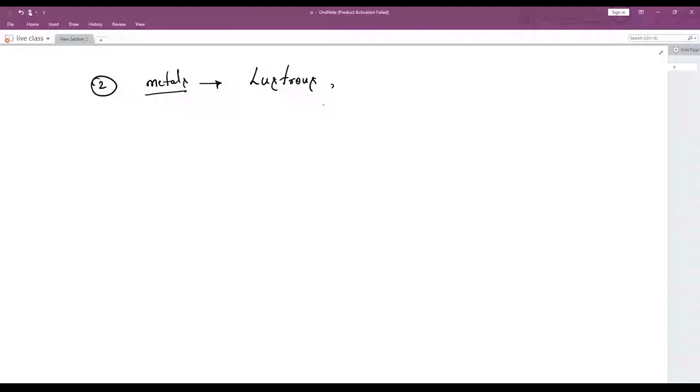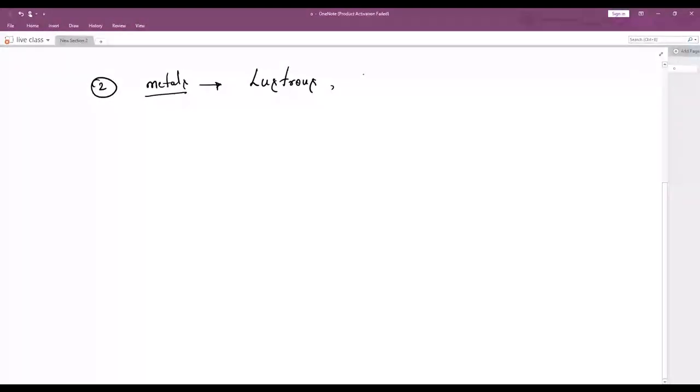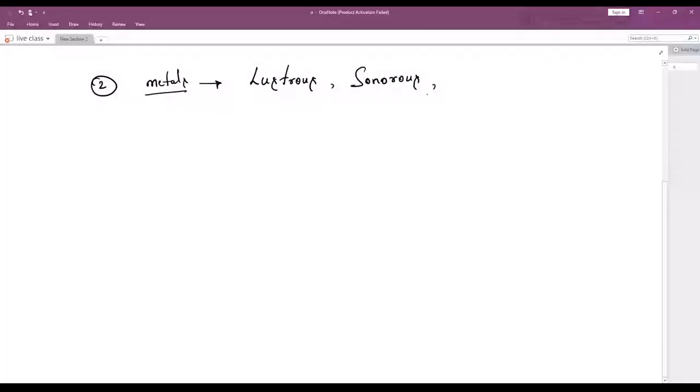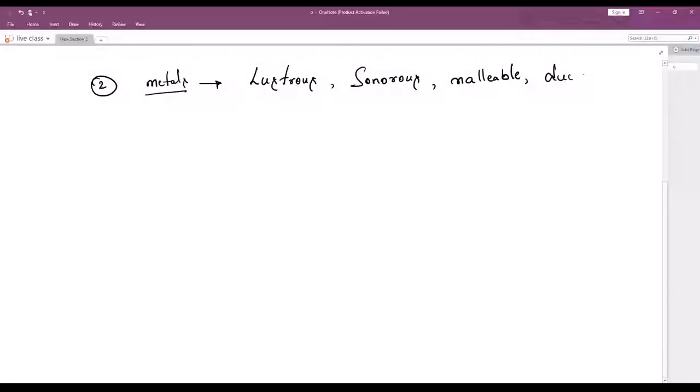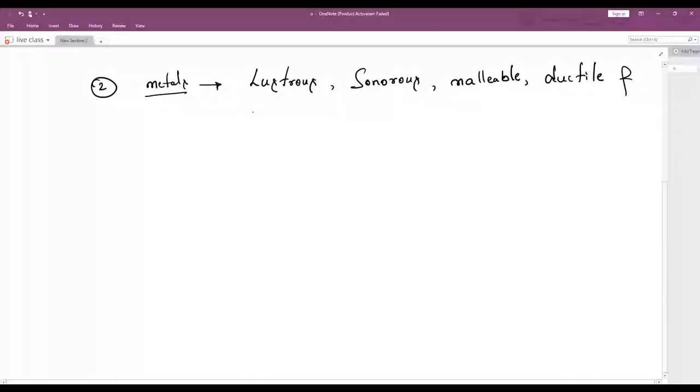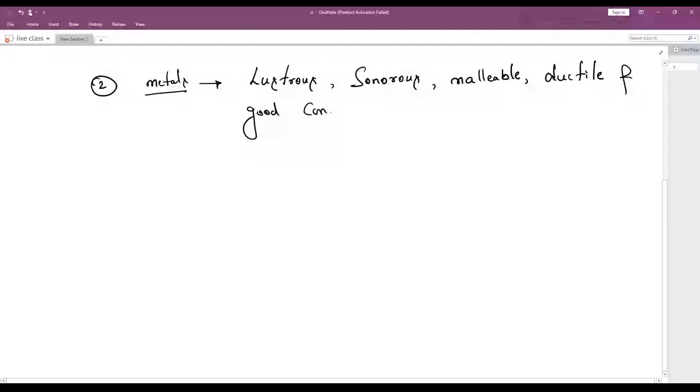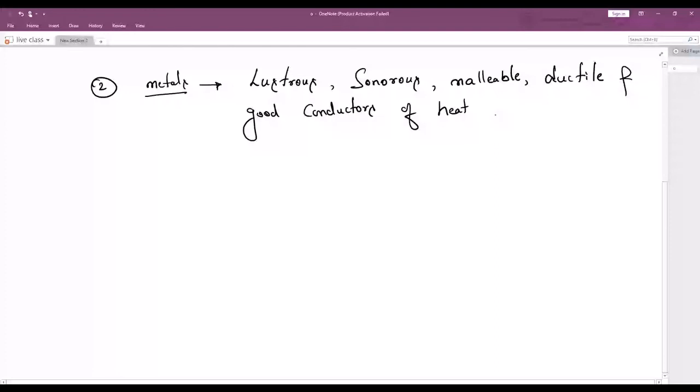So metals are lustrous. They are sonorous. Sonorous means they will make a sound. Next is malleable, ductile. Malleable, ductile means we can convert them into thin sheets as well as thin wires. Malleable, ductile, and also they are good conductors of heat and electricity. Any doubts?